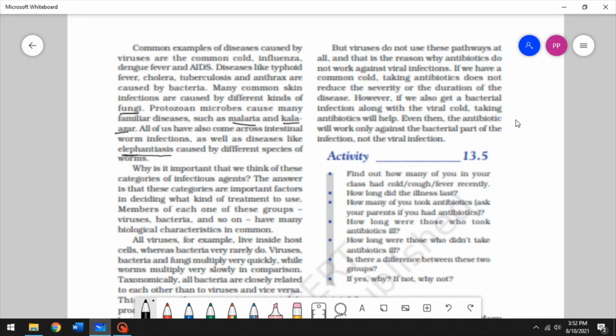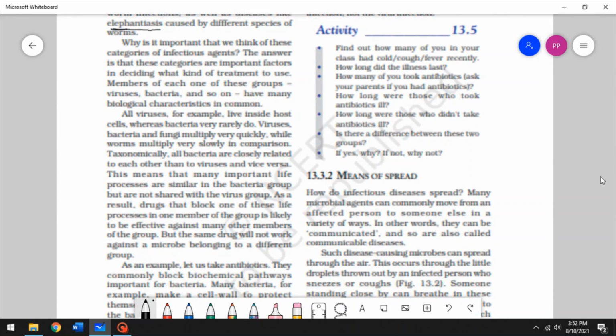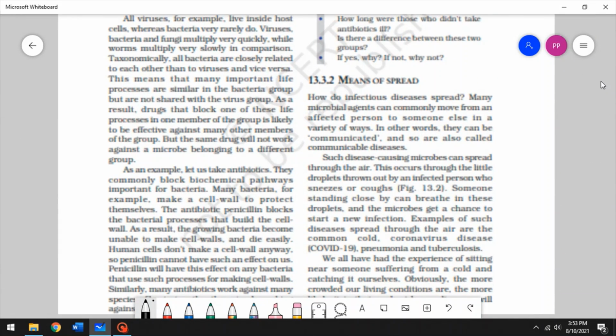And the antibiotic will work only against the bacterial part of the infection, not the viral infection. The concept behind an antibiotic is to break the defense mechanisms of a bacteria and to kill the bacteria. But the defense mechanism for a virus is different. So that same drug cannot break through the defense mechanisms of both bacteria and viruses.